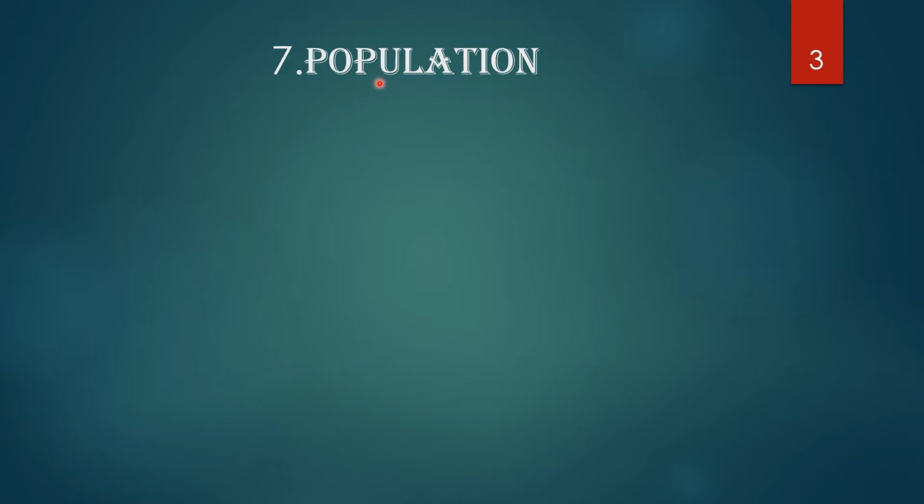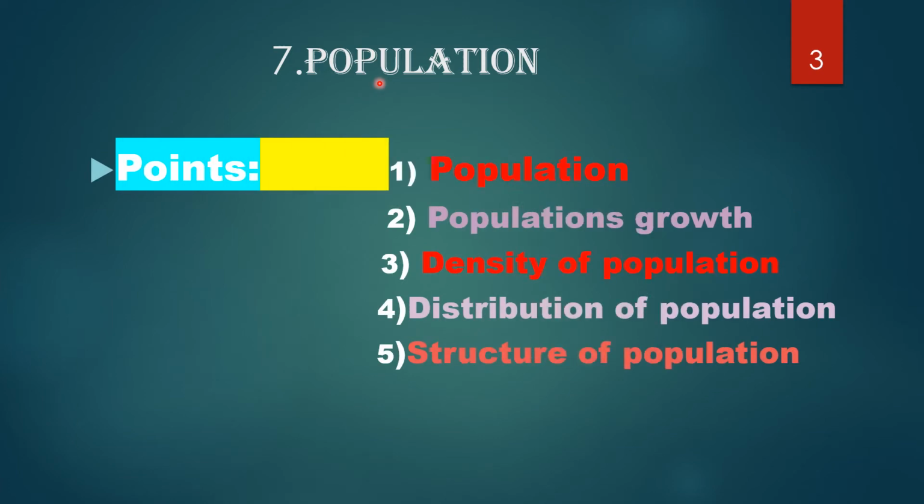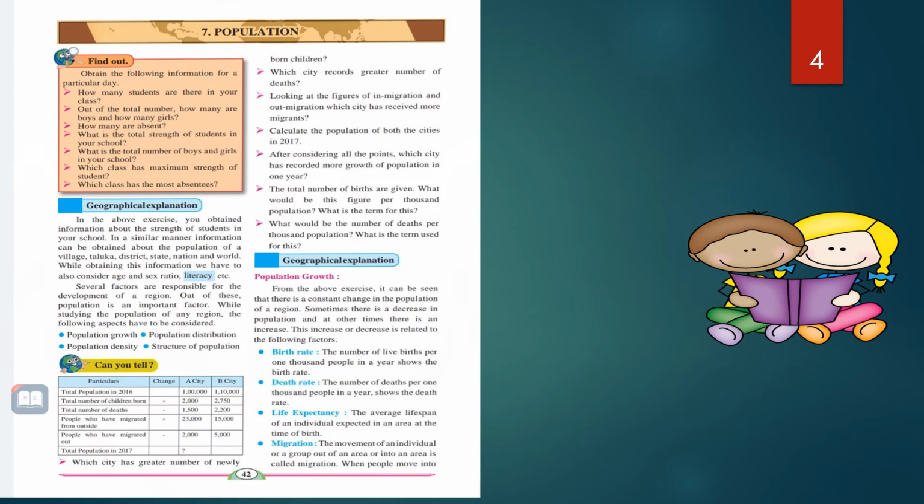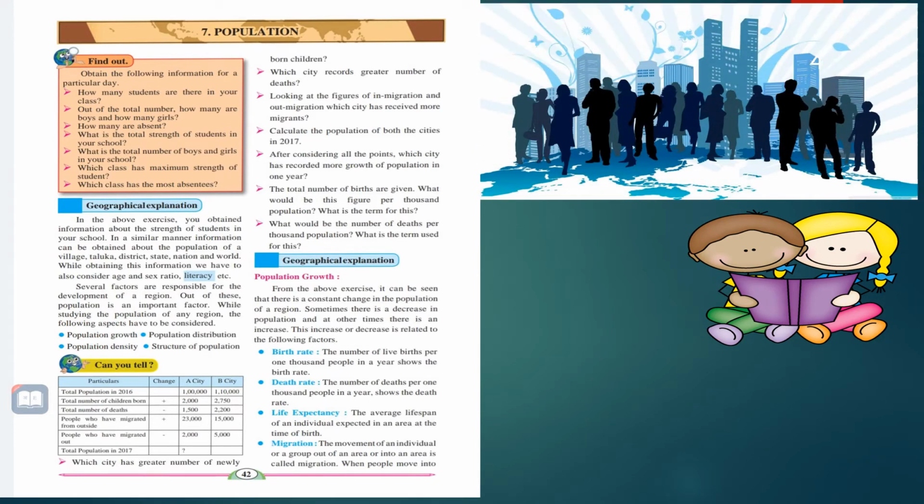In this lesson, we are going to study some particular points. Which are they? First, population, then population growth, then density of population, then distribution of population, and last, structure of population. In this picture, you can see there are many persons standing here.